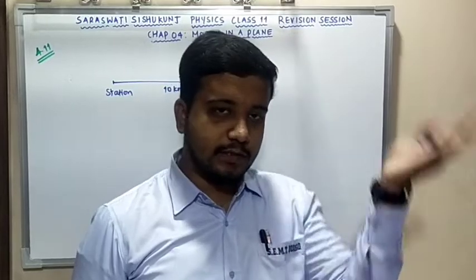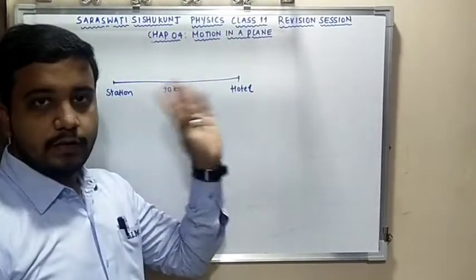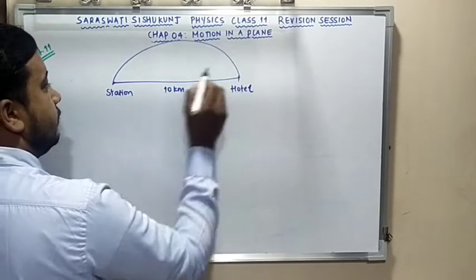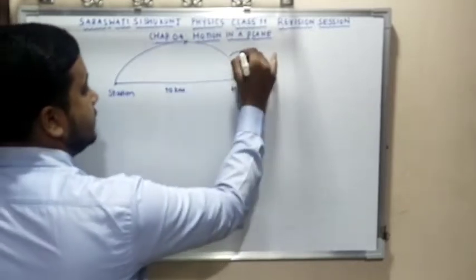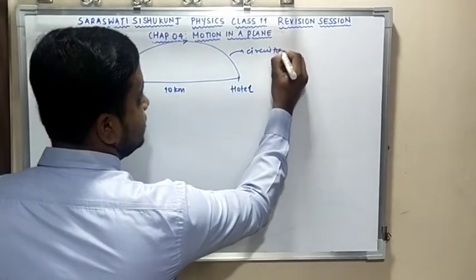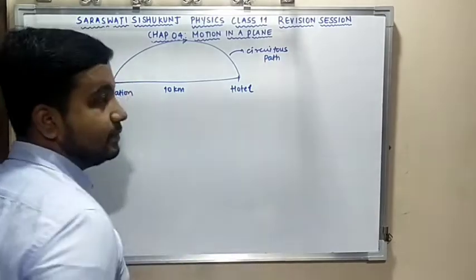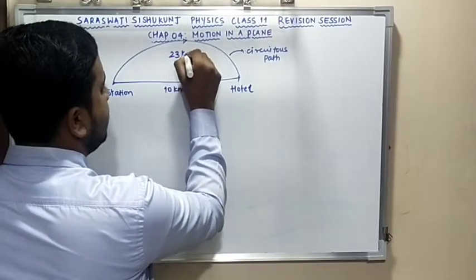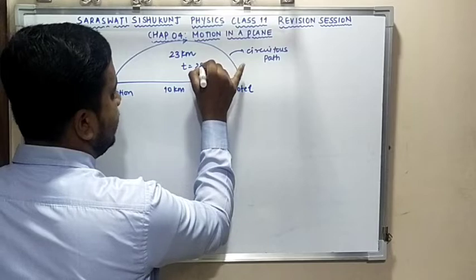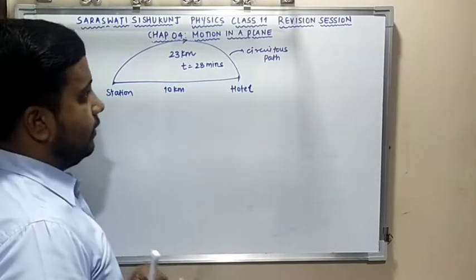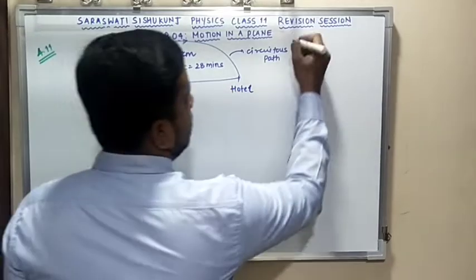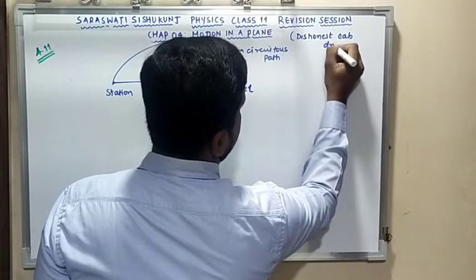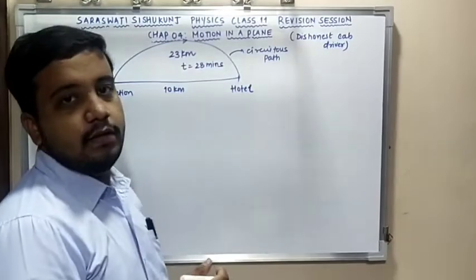He wishes to go from the station to the hotel, which is situated on a straight road 10 kilometer away from the station, but a dishonest cab driver takes him from the station to the hotel via a circuitous path, meaning a longer route, and covers a distance of 23 kilometers in 28 minutes. The dishonest cab driver did this with the newly arrived guest.